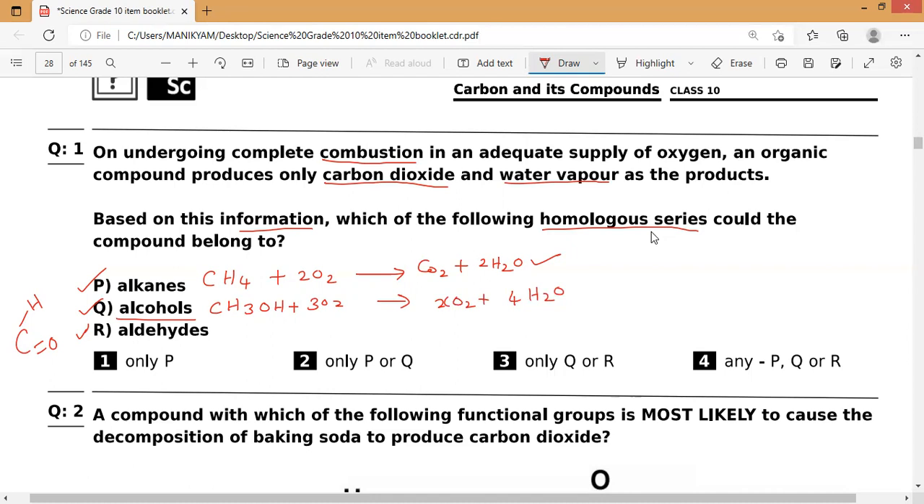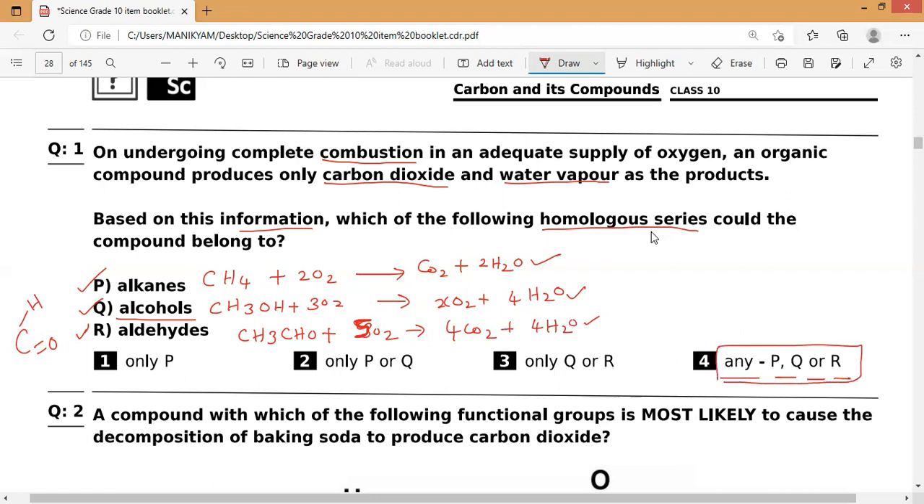In the same way, let us take aldehydes. Let me take CH3CHO plus 5O2 (oxygen). It will also produce carbon dioxide plus water. So from this I can say all the given substances undergo combustion reaction. So P, Q, R together is our right answer.